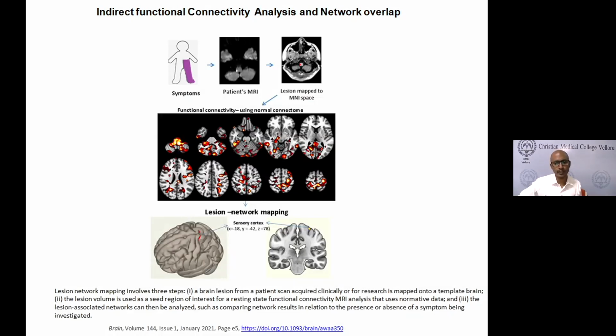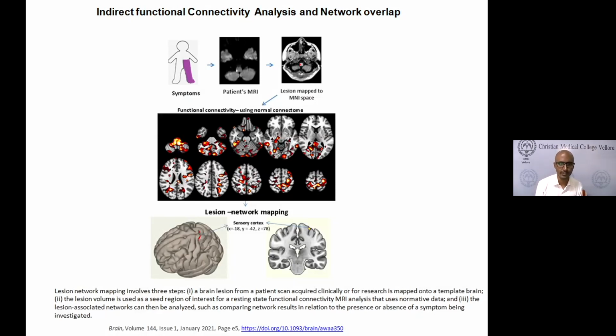What we normally do is take the patient's data and put it onto this template. The next step is what is called indirect functional connectivity. Thanks to the Human Connectome Project, there's a lot of fMRI data of normal individuals available, along with behavioral data. You can take a group, somewhere between 100 or even 1,000 normal fMRI datasets, average them, and then take one particular point, this patient's lesion, and see what this area is connected to in normal people.